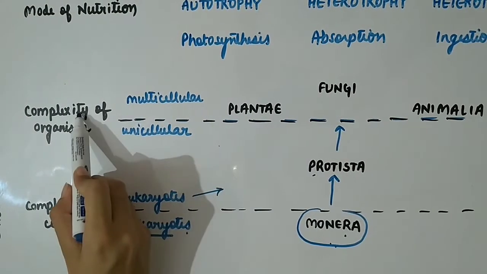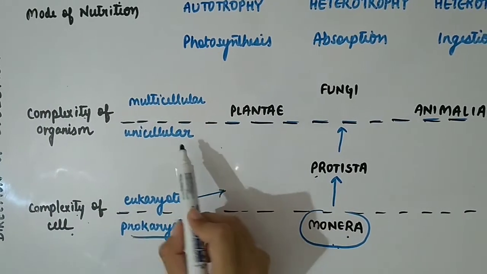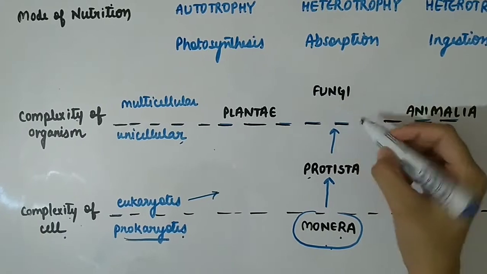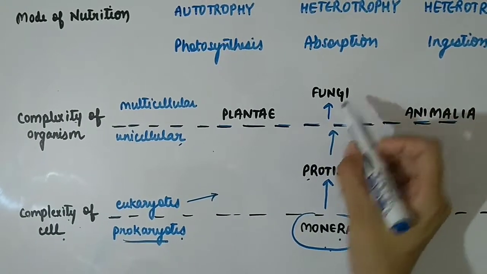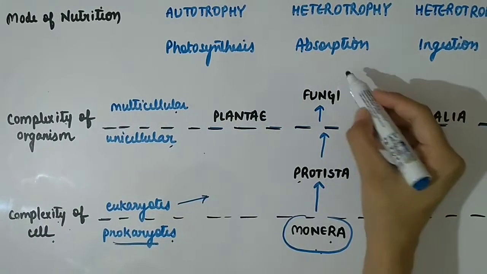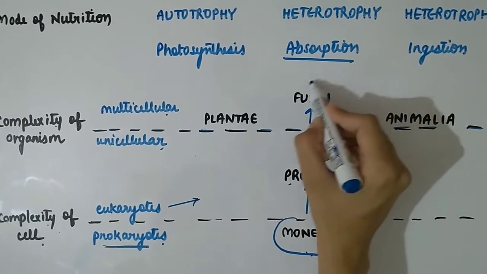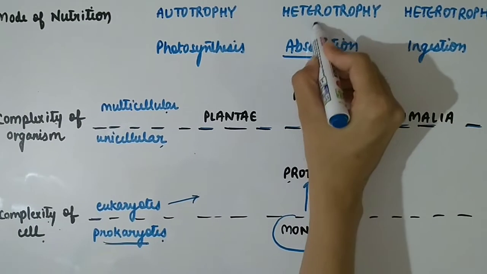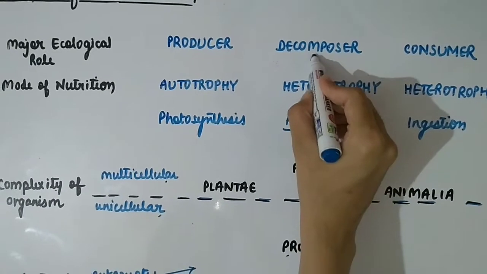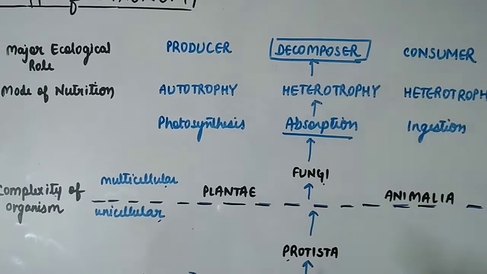And the complexity of organism, that is body organization, is unicellular. Moving up, kingdom Fungi. The body organization is now multicellular. The mode of nutrition in fungi is by absorption. They are heterotrophs, and their major role in ecology is as they act as decomposers.